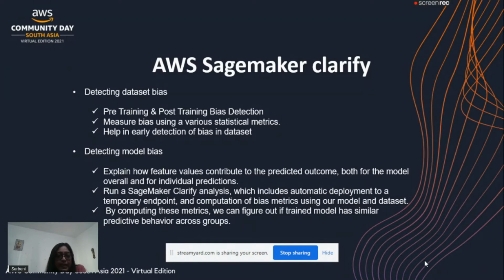The second part is how to detect bias in the model and how to explain the prediction result. There also we can take help from Clarify. Using its ready-made modules, we can extract different metrics and statistics. Not only that, we can create nice visual charts, which are very easy to explain to business people.